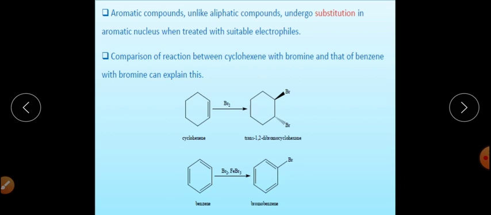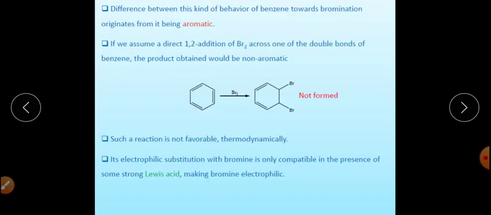When bromine is added to this double bond, it will lose that stability. Any molecule tends to be in a very stable form, so it will not undergo the addition reaction, but will give the aromatic electrophilic substitution reaction. This is not formed, as I told you earlier.